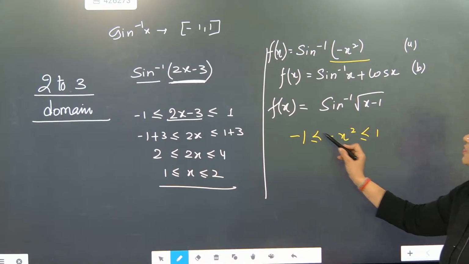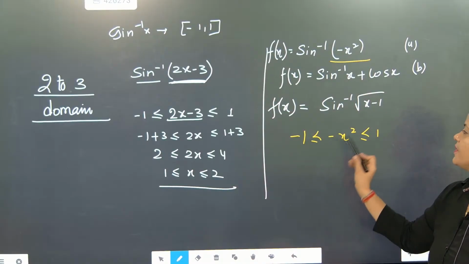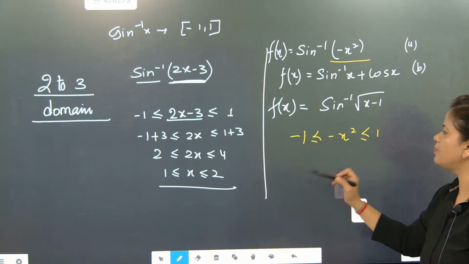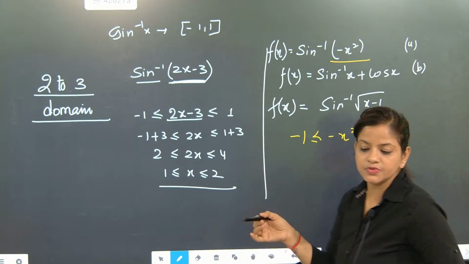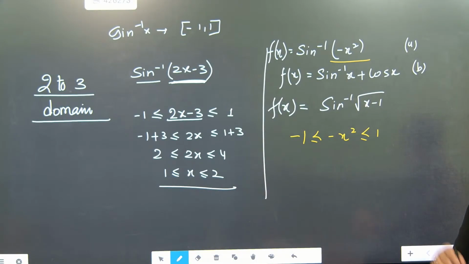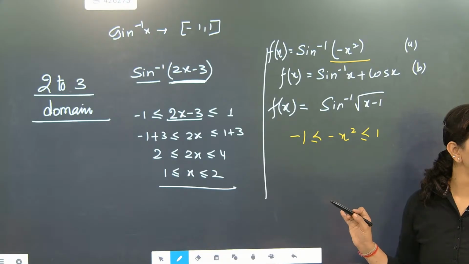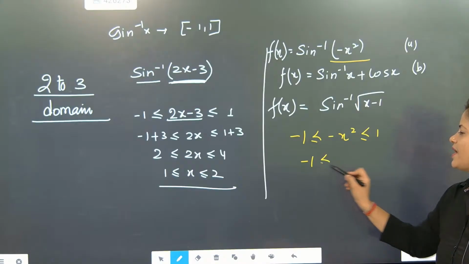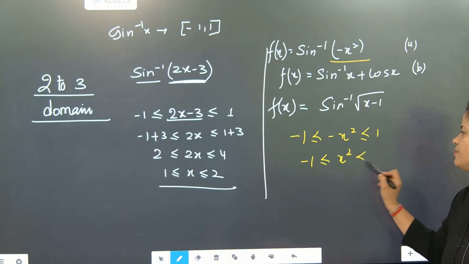Now we will substitute this minus here. If I substitute the minus, after that also it will come between that range only, minus 1 to plus 1. Isn't it correct? If I remove the minus also, it is coming between this range.